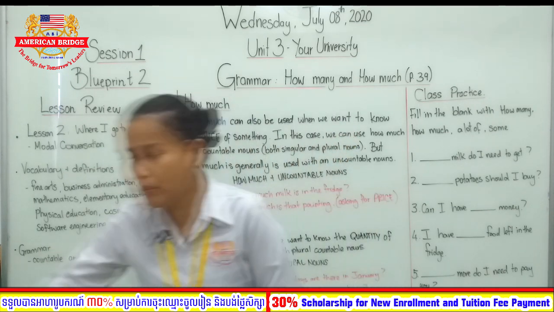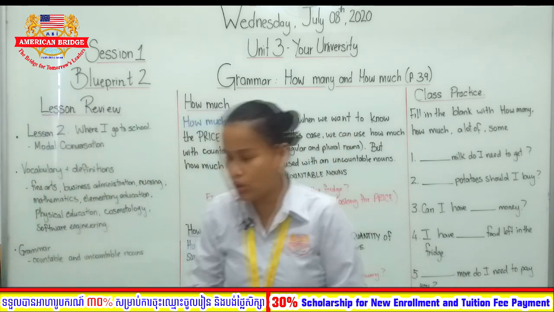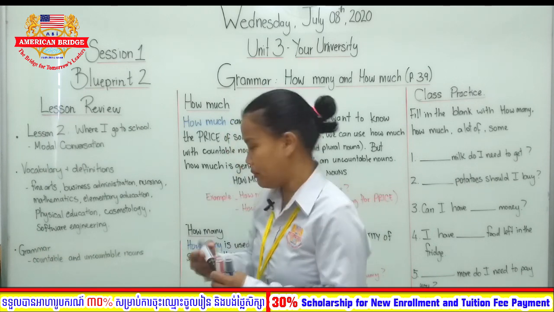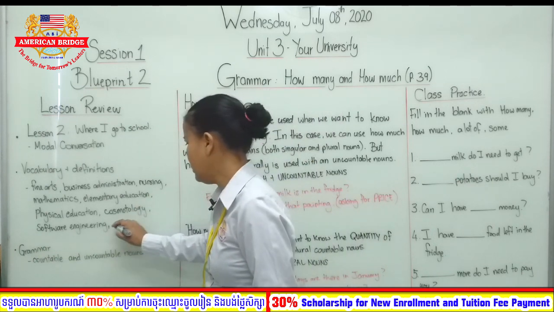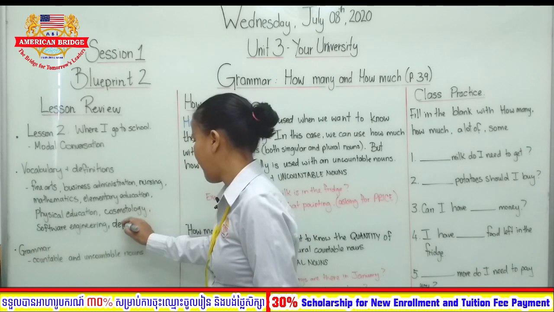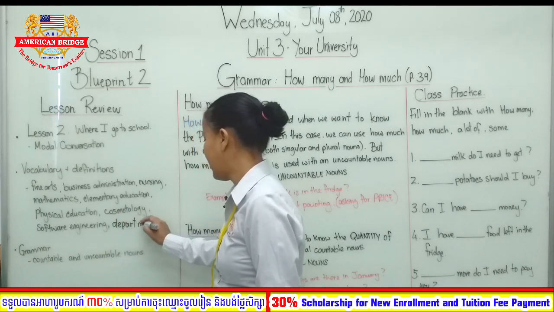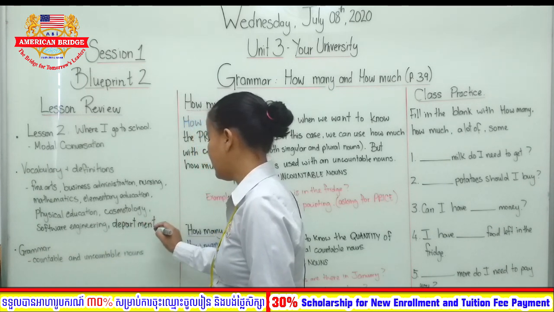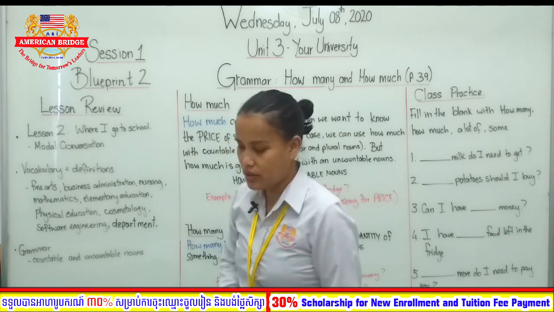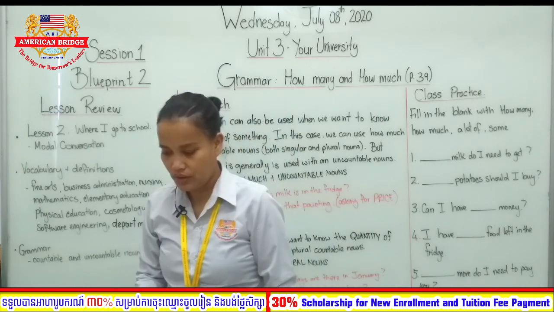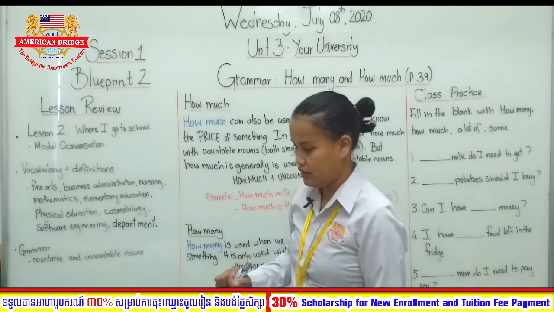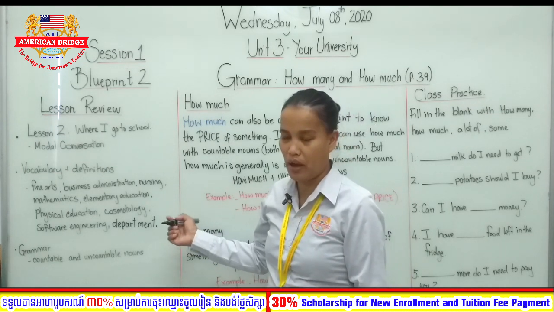And also remember, we did another word. What was the word? Department. Yep, we did department. Did we do any more words, or did we just do department yesterday?